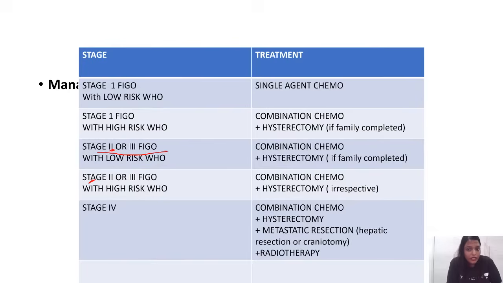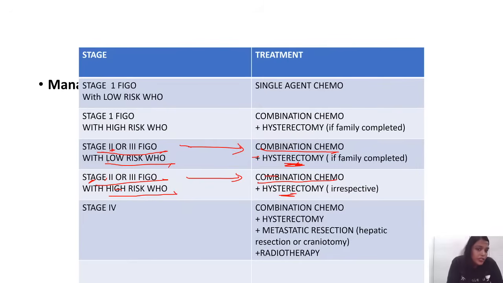Stage 2 or 3 FIGO, with low risk WHO score, that is less than 7, or high risk WHO score, which depends on many other conditions. Both of them, what is the answer given? Combination chemotherapy. What is the only thing which is going to change here, whether it is low risk or high risk based on the score, is whether you have to do hysterectomy or not. But anyway, they didn't ask you so much complicated. They just asked whether you will give single agent chemo or combination chemo.